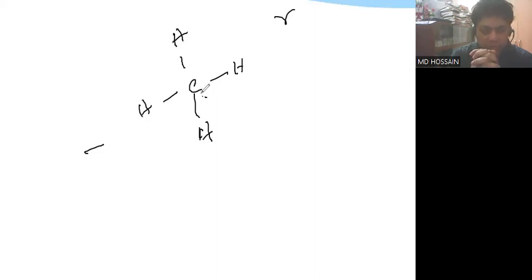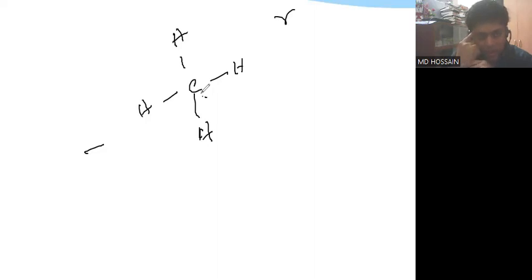So as a student of chemistry, you have to understand the inner concept of bonding. In future, we'll go into detailed discussion regarding bonding formation, the nature of bonding, and all the tricks and tips related to the formation of bonding. In the chapter on chemical bonding, we will discuss it in detail.